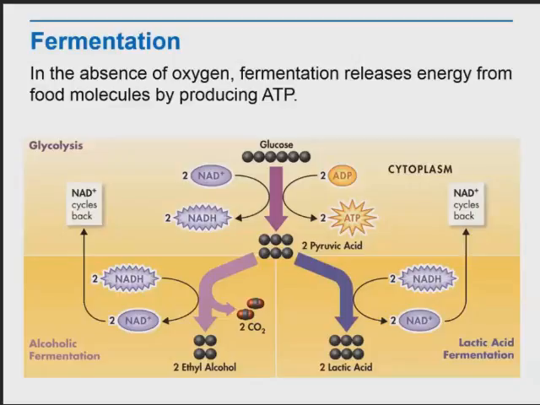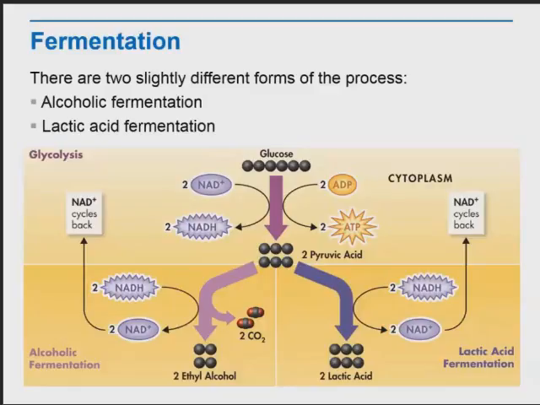In the previous lesson, we learned about aerobic respiration. This is where glucose is broken down in the presence of oxygen to release energy. In the absence of oxygen, fermentation releases energy from food molecules by producing ATP. Fermentation is an anaerobic process that occurs in the cytoplasm of cells.